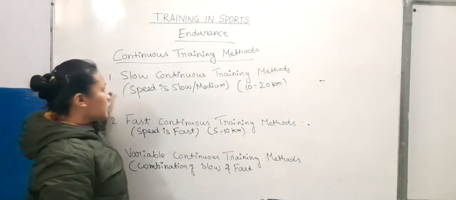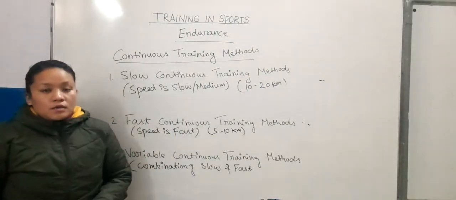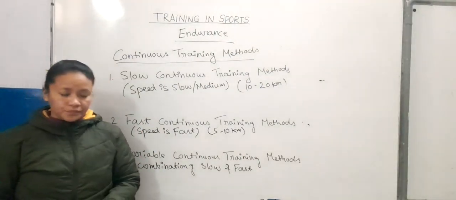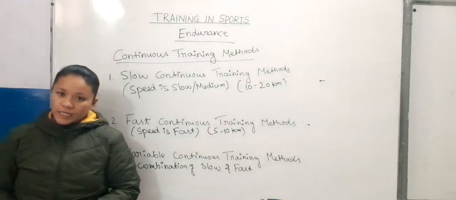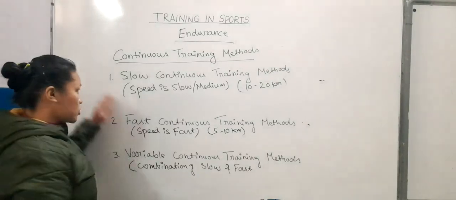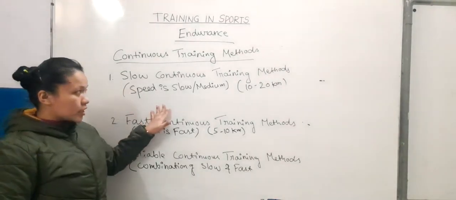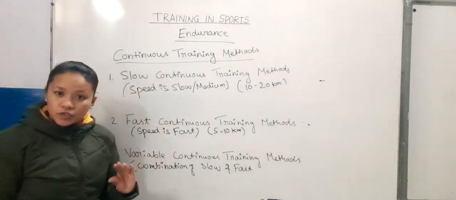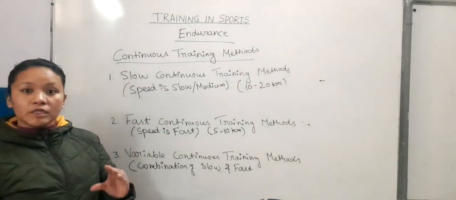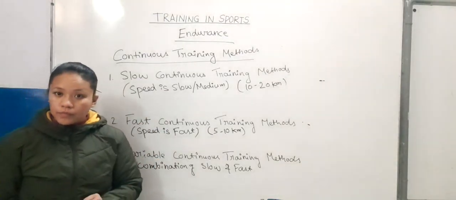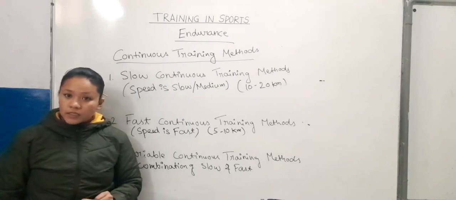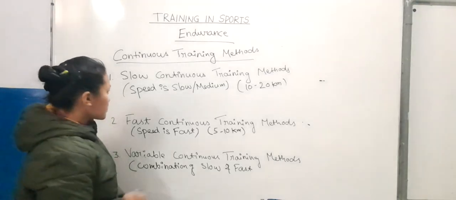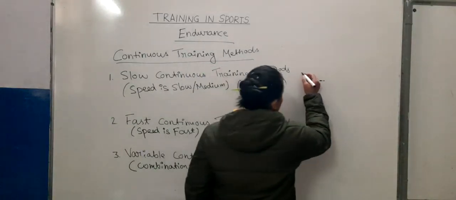Continuous training methods: we do the activity continuously for a long period of time without any break. It is of three types. In slow continuous training methods, we keep our speed slow, and it helps to develop aerobic endurance.